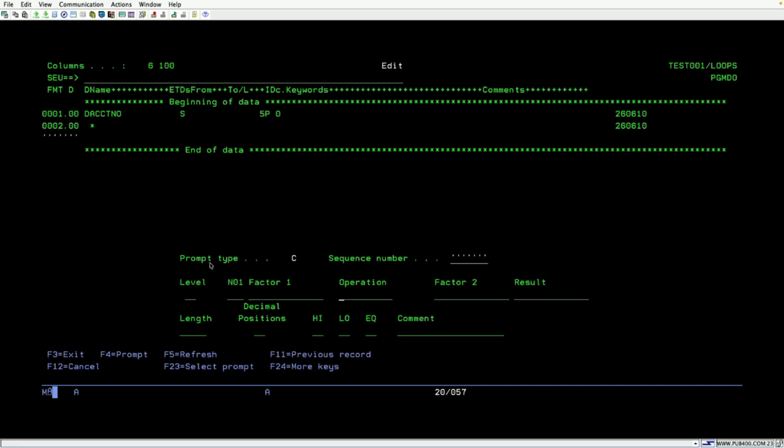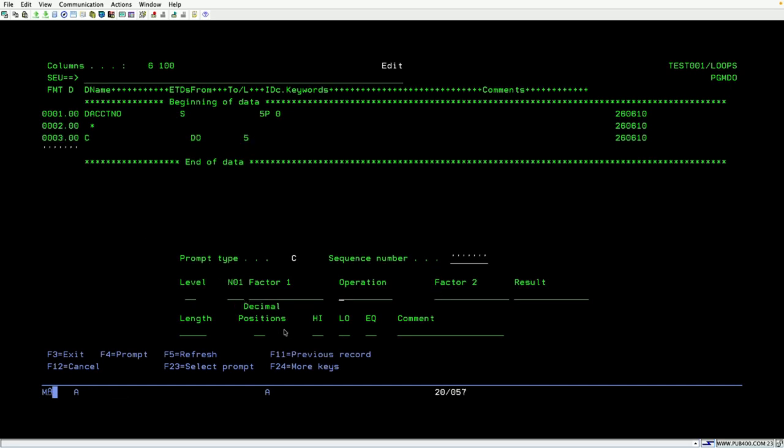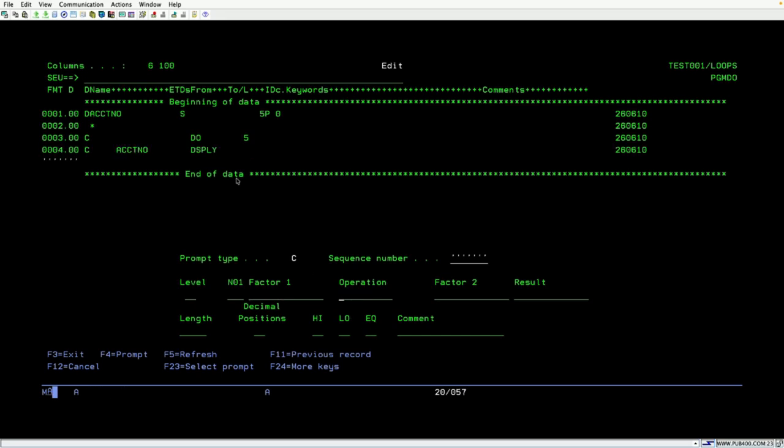Now in the C spec, because I want to write the logic there, I want to do this 5 times. I don't want to check any condition, and first I want to display. The display operation code will help us display the value in that specific field. In this variable I want to see what value is there, so I use the display operation code, enter. Next I want to iterate this value. The first time the account number may be 0, and after one loop is executed it should become 1, then 2, then 3. That is how I want to iterate it.